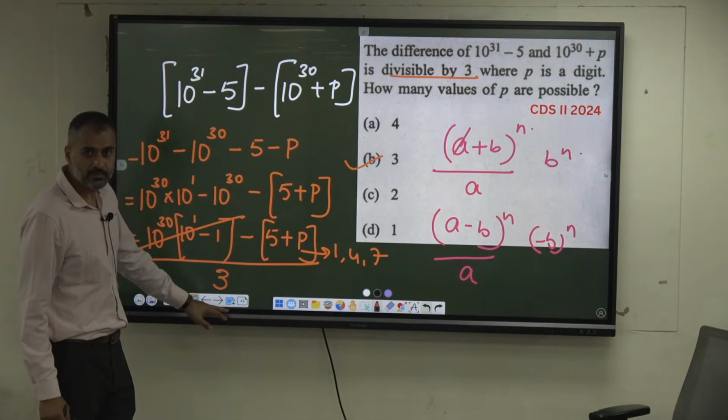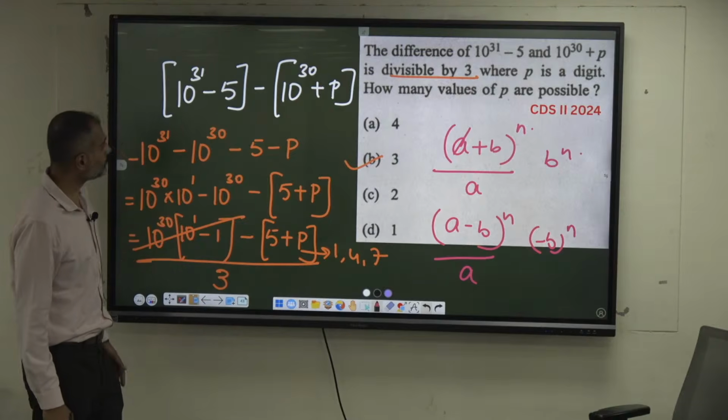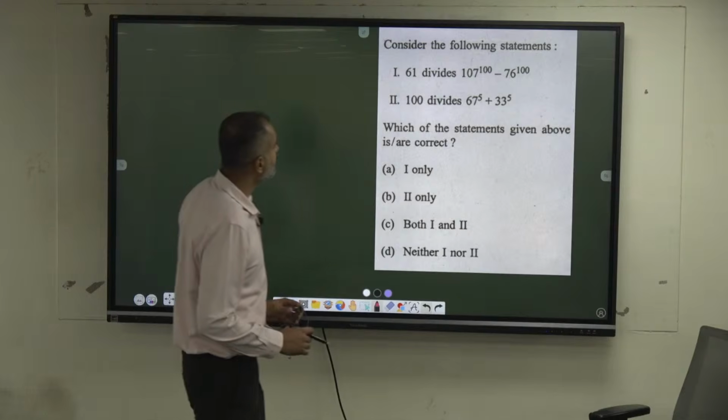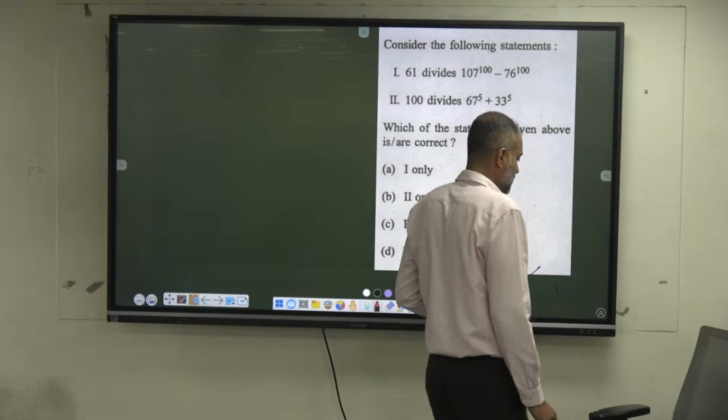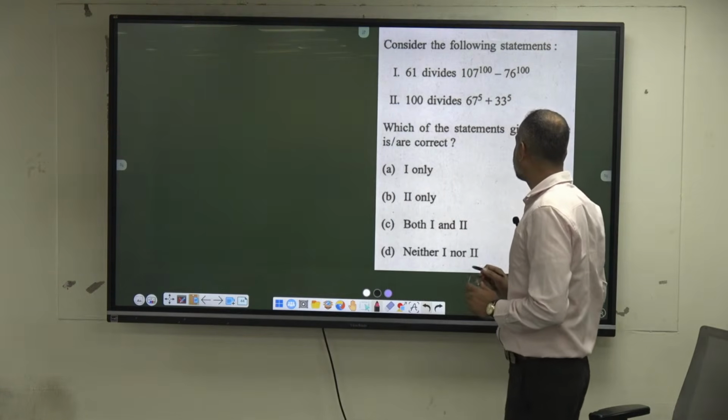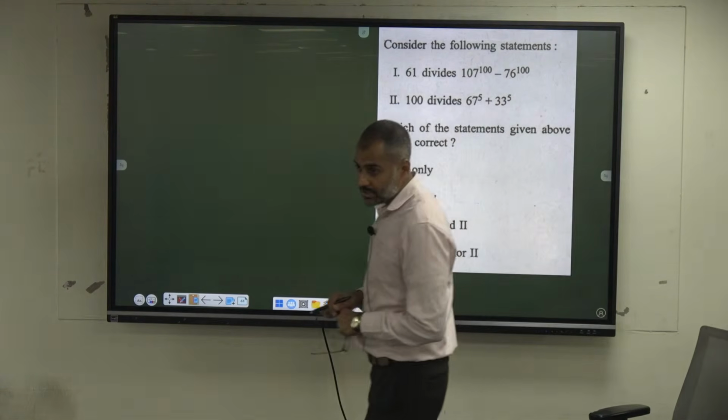Shall we move on? Yeah, again, common factor. This is in the form of a power n minus b power n. This is in the form of a power n plus b power n.